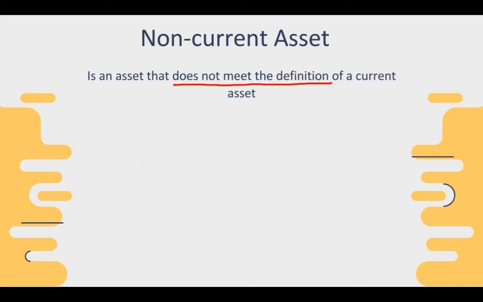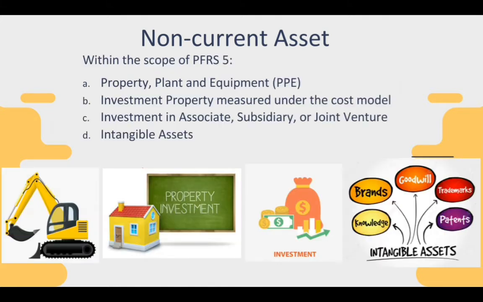So, lahat ng asset na hindi na-classify or hindi na-meet yung definition ng current asset ay automatically non-current asset. So, current asset, ito yung mga asset na pang short term. Ibig sabihin, marirealize mo agad yung full value nila and nako-convert agad siya sa cash within 1 year or less than 1 year. Kapag naman sinabing non-current asset, ito naman yung mga asset na pang long term. Ibig sabihin, hindi mo agad marirealize yung value nila within 1 year and hindi agad-agad nako-convert into cash.